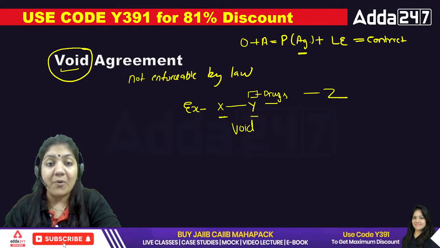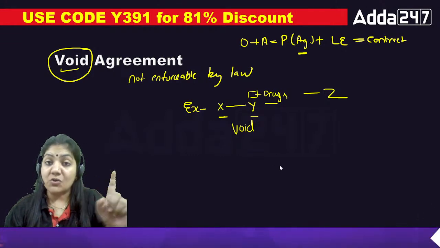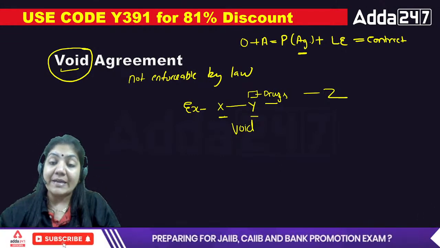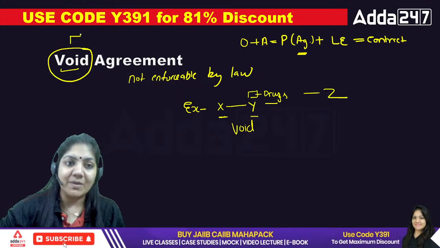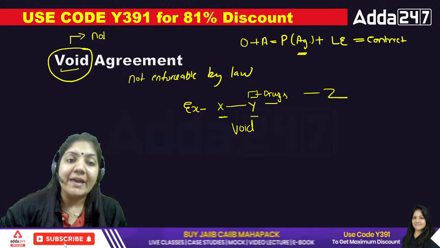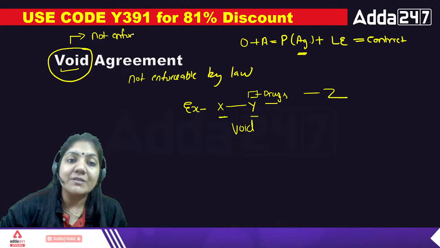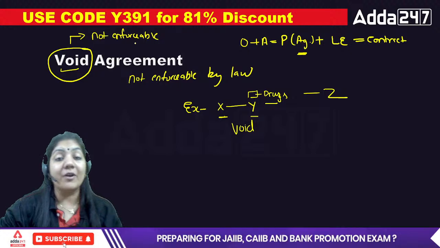Are you getting my point? What is void agreement? We are not talking about the contract. It's only an agreement. The exact meaning of void agreement, in the legal term, is an agreement which is not enforceable. That is called a void agreement.